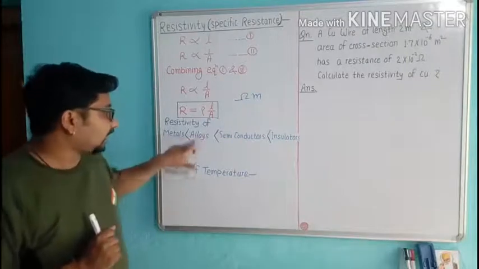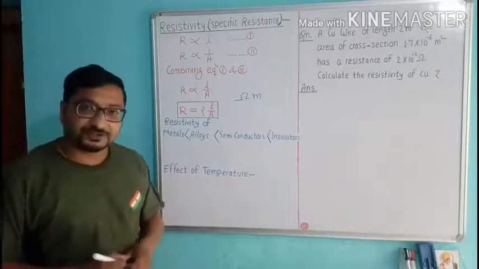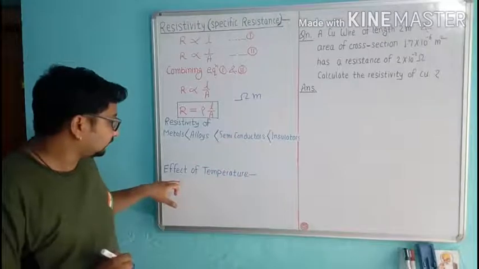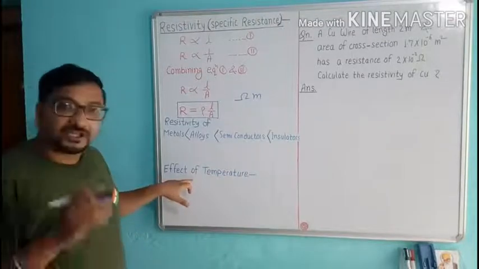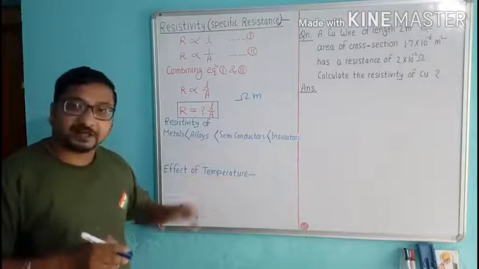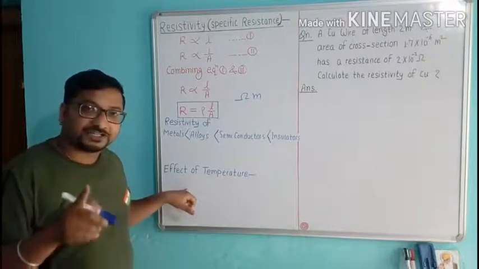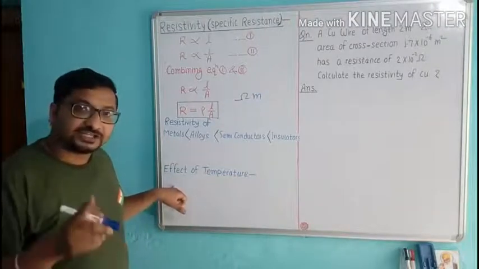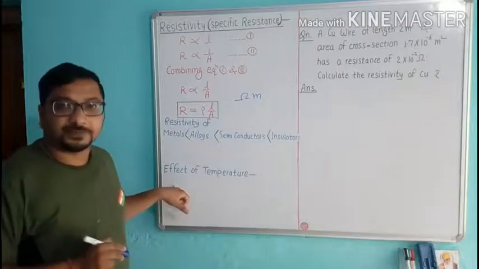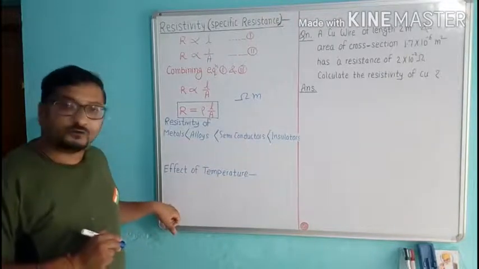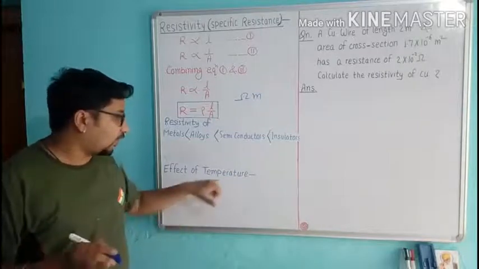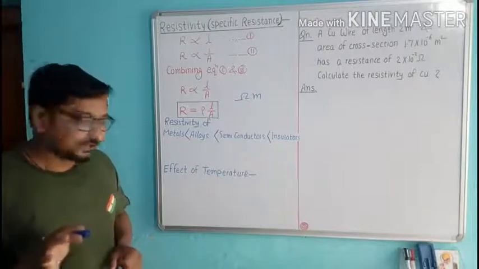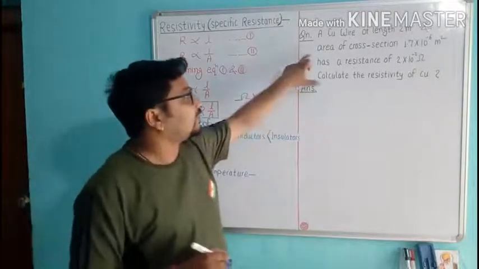Now, we talk about the effect of temperature on the substance. For metals, resistivity increases with the increase of temperature. For semiconductors, resistivity decreases on increasing the temperature. And for insulators, there is no effect of temperature. Now, here is the question.